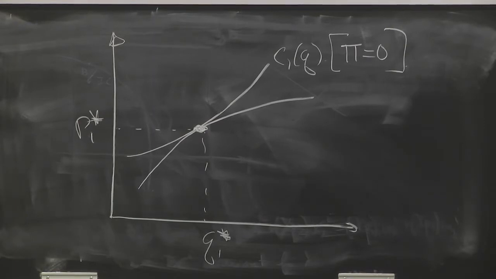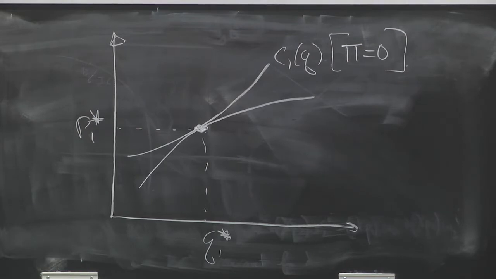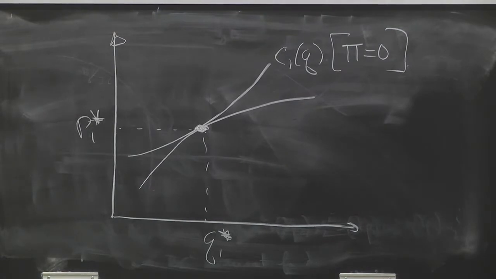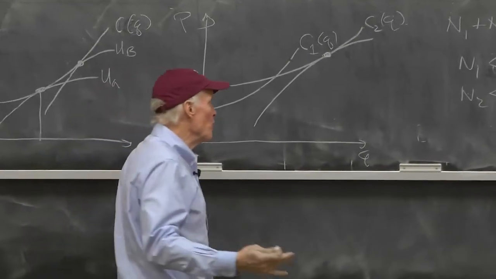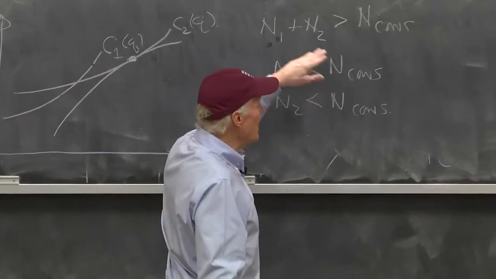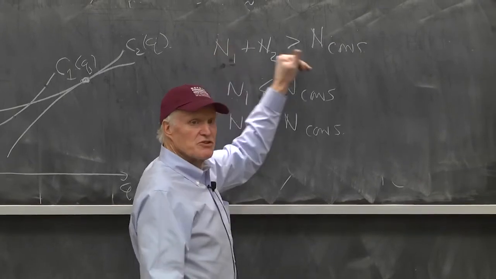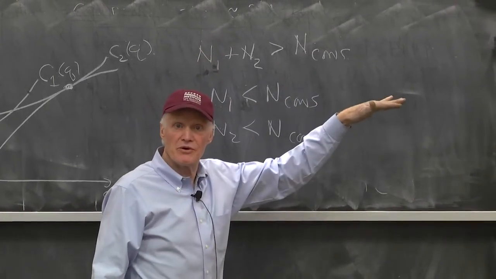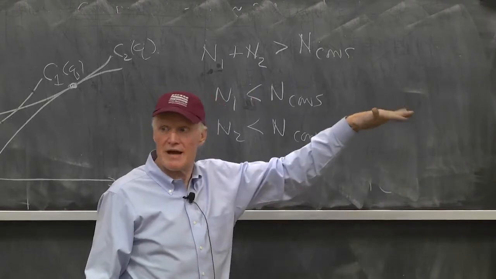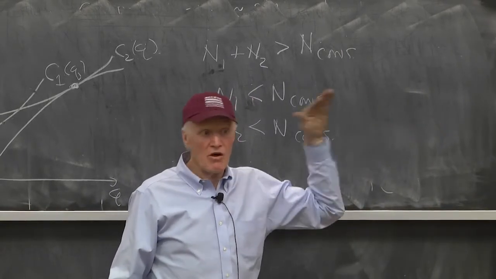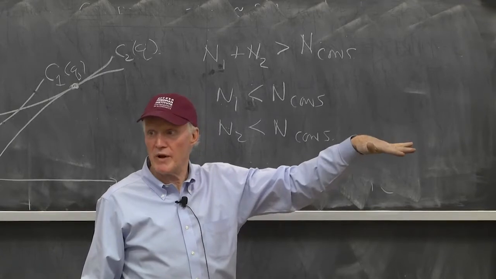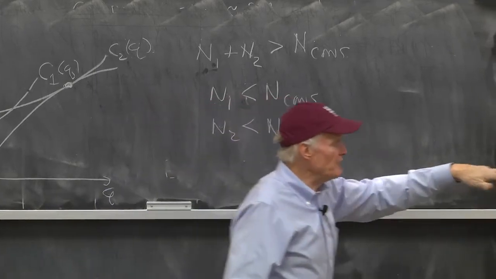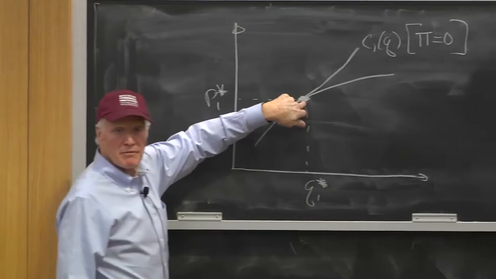That is, some of these type 1 firms will not produce in equilibrium because there are more firms than consumers. So some of these guys are out. The guys who are out earn zero profits, and therefore the guys who are in have to earn zero profits, right? That's what competition would do. Competition would force the type 1 firms that survive to earn zero profits, just like the type 1 firms that are out. You can't have an equilibrium in which the type 1 firms are making money, because all the other ones would want to come in and bid that business away and push the price down. So that's one point that's going to exist in our equilibrium.